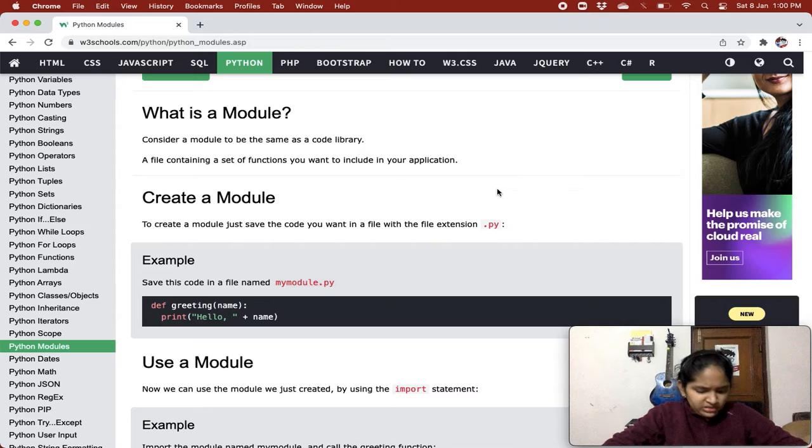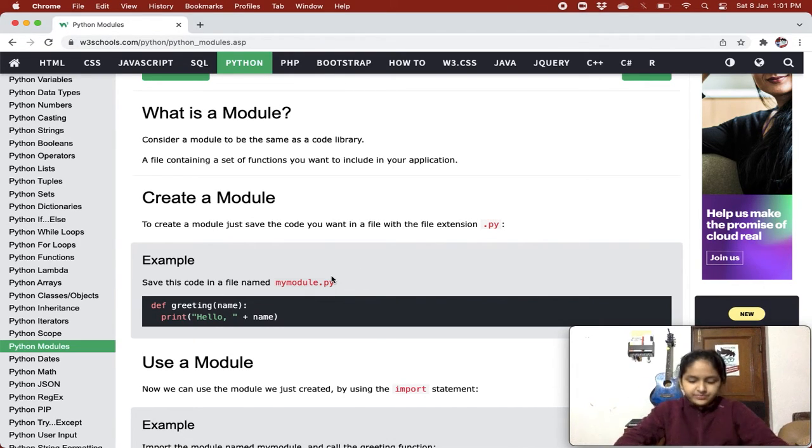Just put in normal code, all the functions and variables and all that you want, and when you're saving, make sure that the extension at the end is .py, right? In this example, we are just creating a function, and then we are saving it with the name mymodule, making sure that it ends with the extension .py.